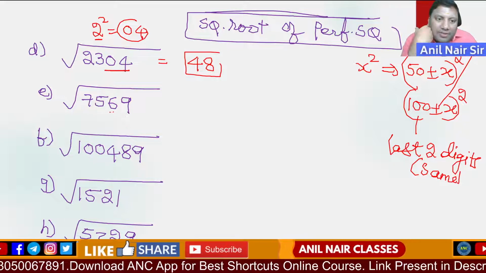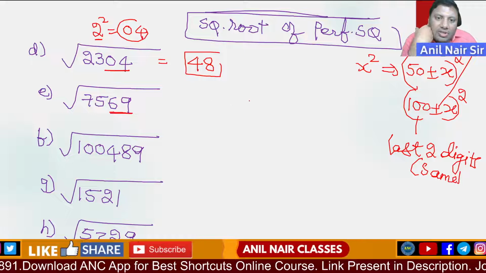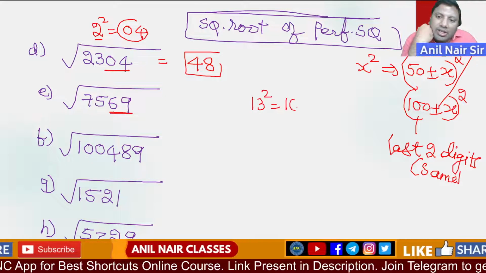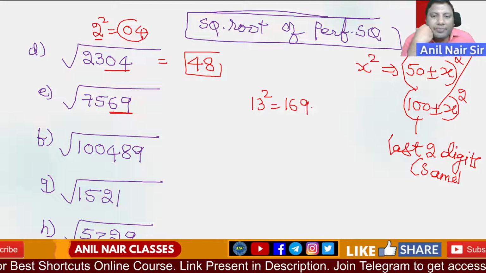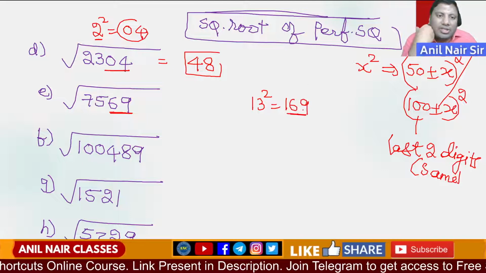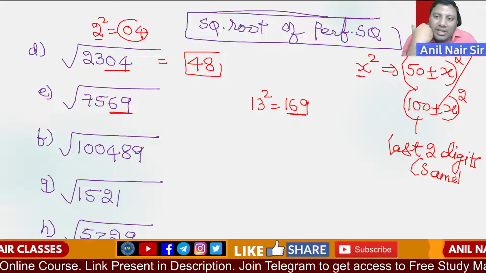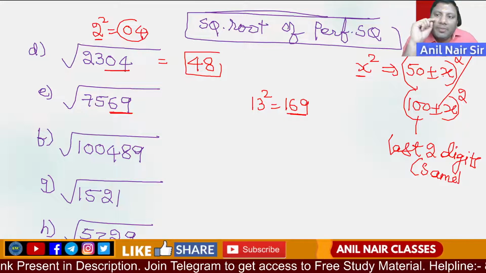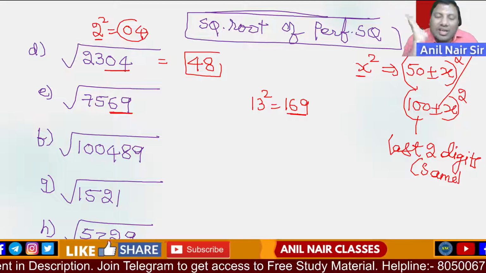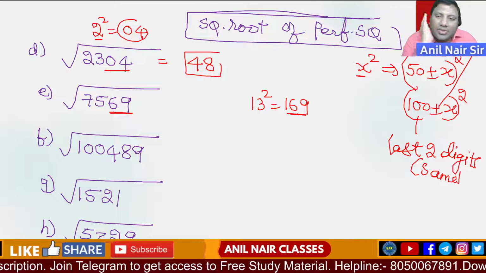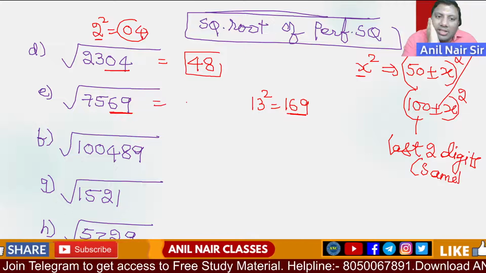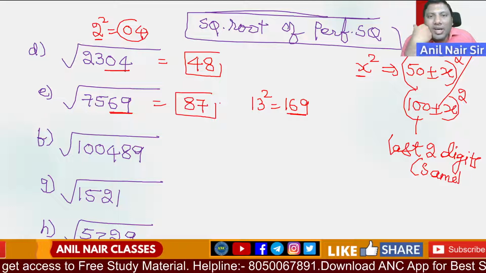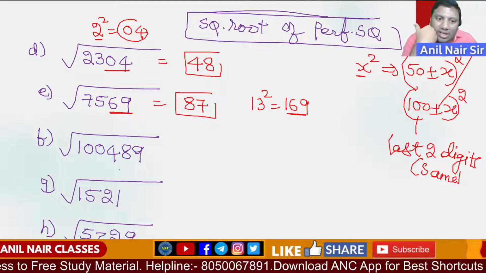Square root of 7569. What are the last two digits? 69. Which number squared gives 69? 13 square is 169. So x is 13. It is in the 7500 range. 50 plus 13 is 63 square, but 63 is not in the range of 7300. So 100 minus 13. Answer is 87. I hope the logic is clear.